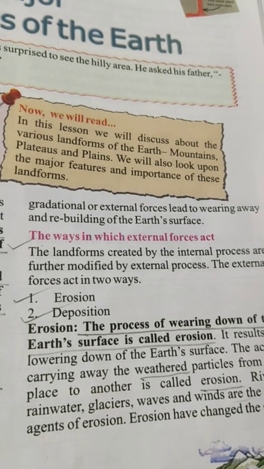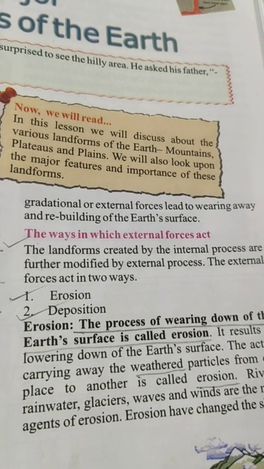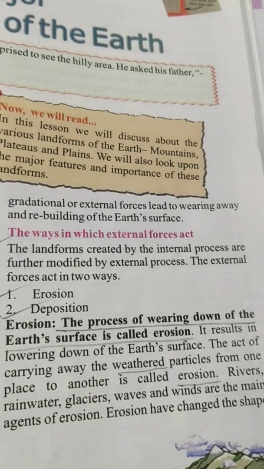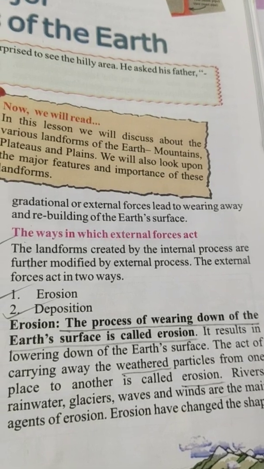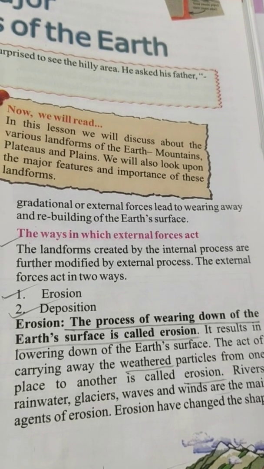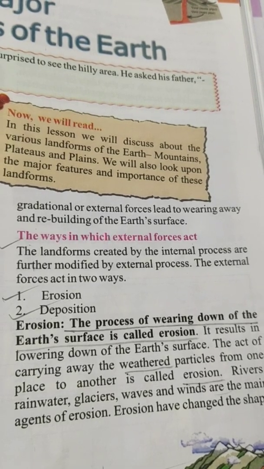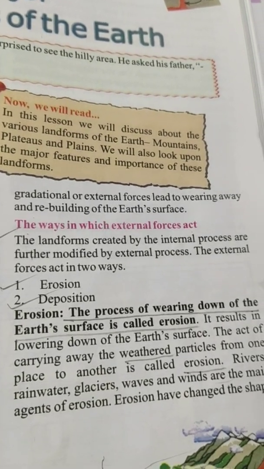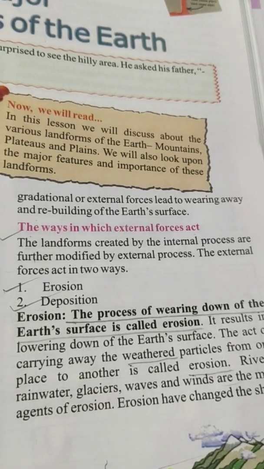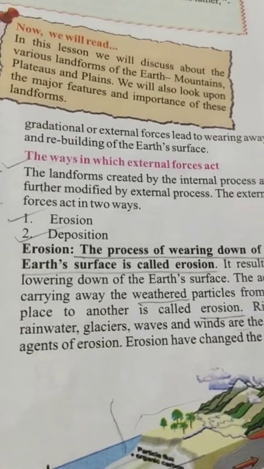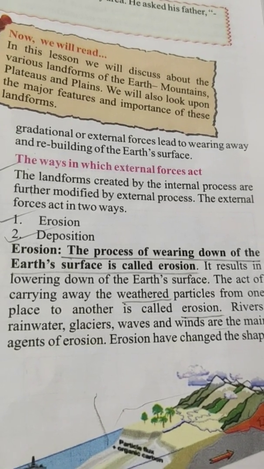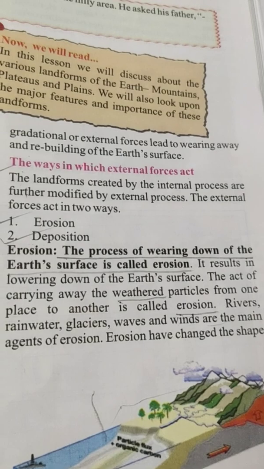Now we'll see the ways in which external forces act. The landforms created by the internal process are further modified by external processes. The external forces act in two ways: 1, erosion and 2, deposition. Now we will see what is erosion. Children, the process of wearing down of the earth's surface is called erosion.